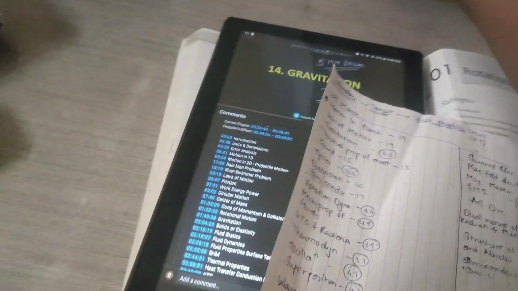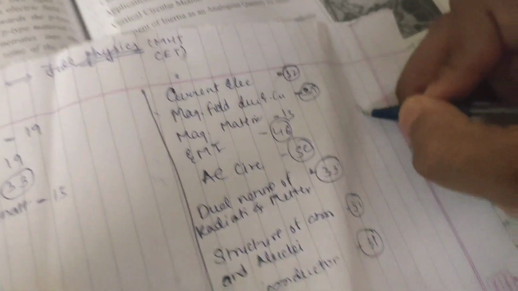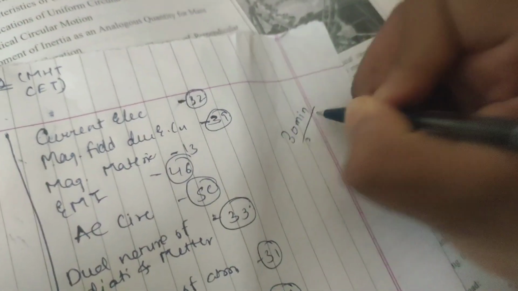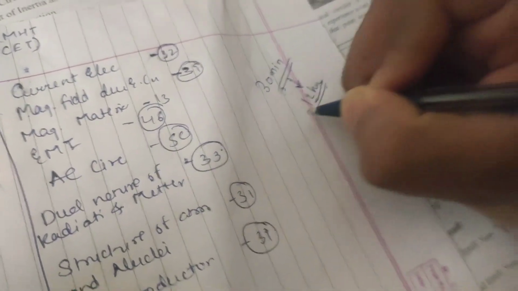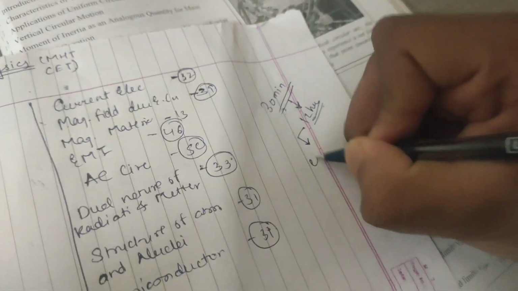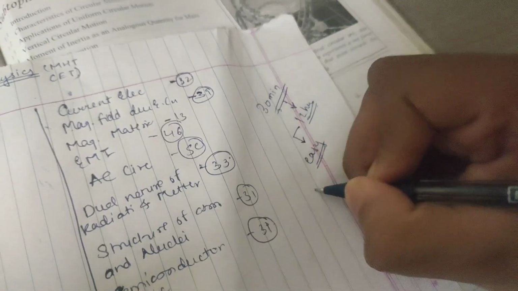If we give 30 minutes per chapter, we will need 12 hours, and 12 hours is easy if you follow us.